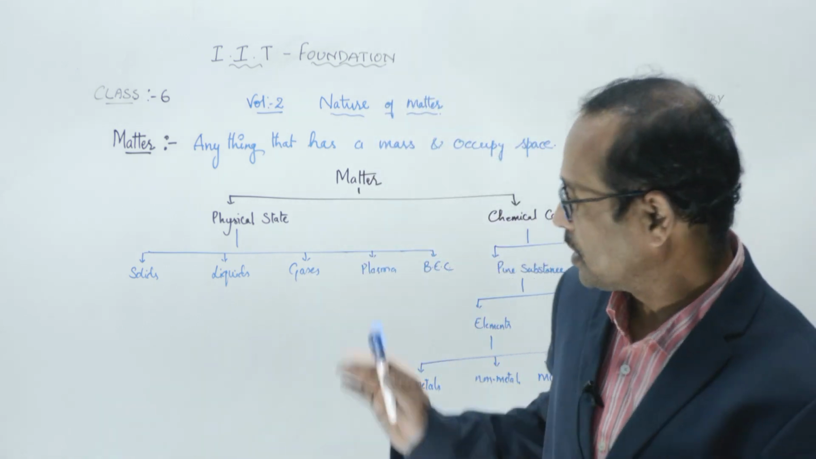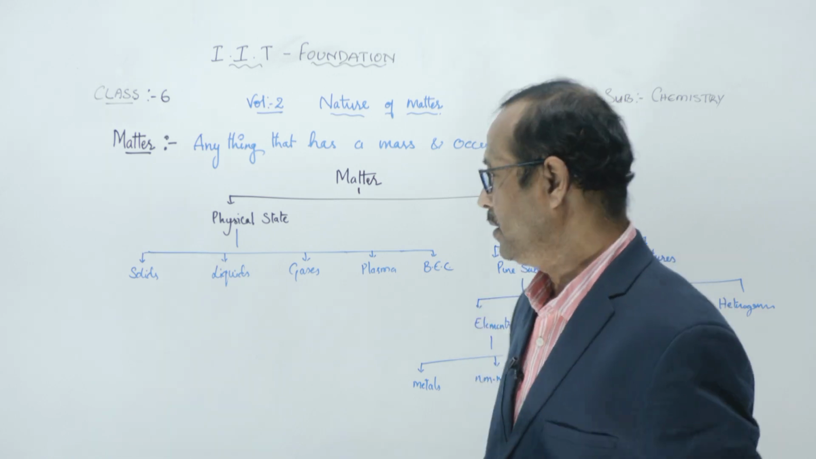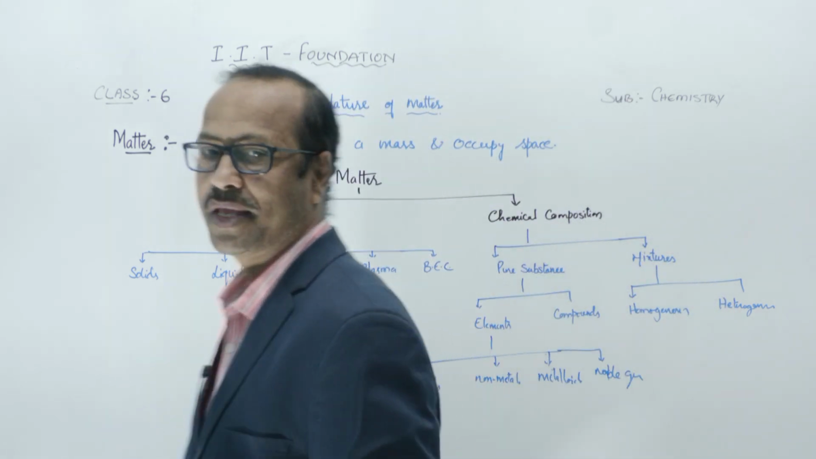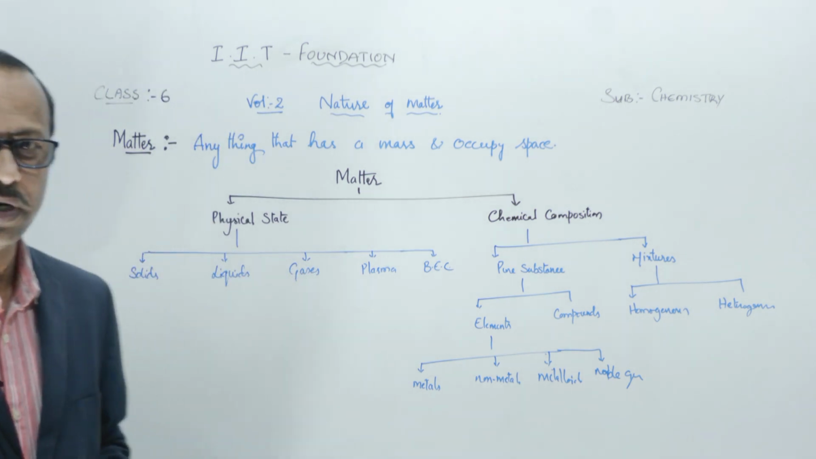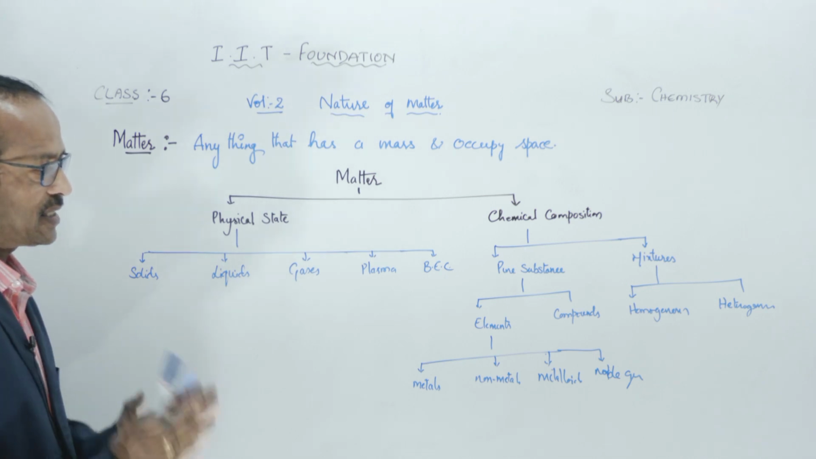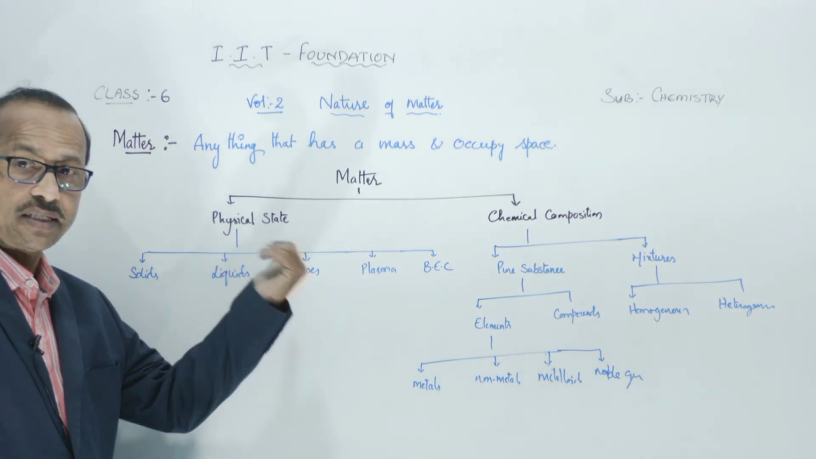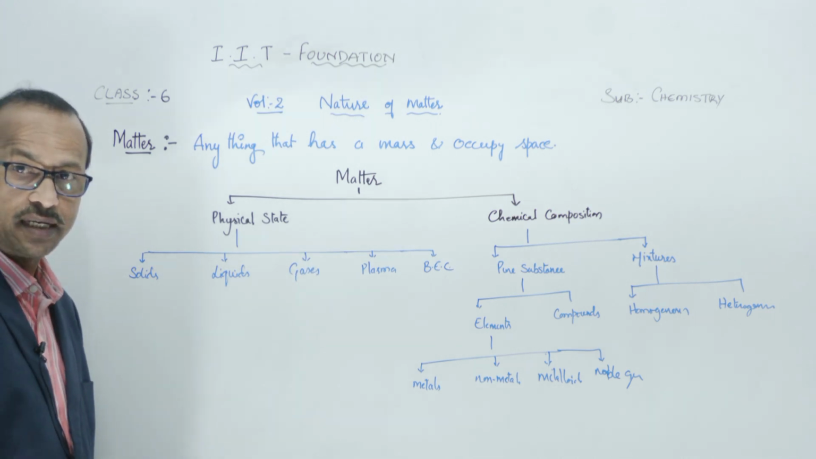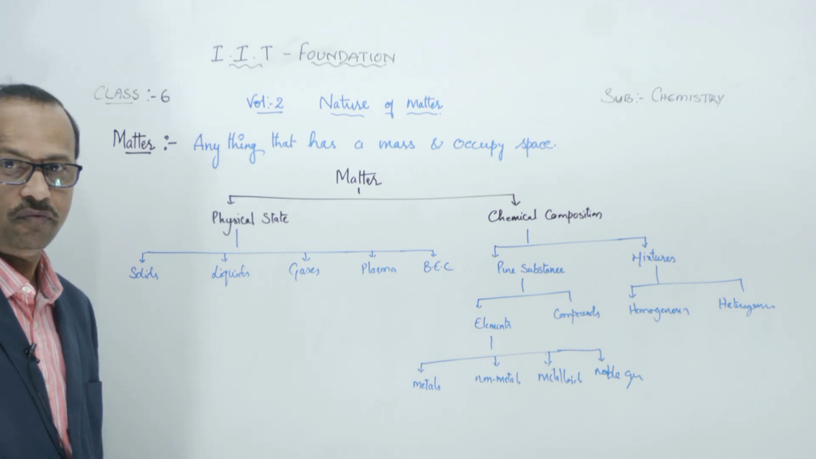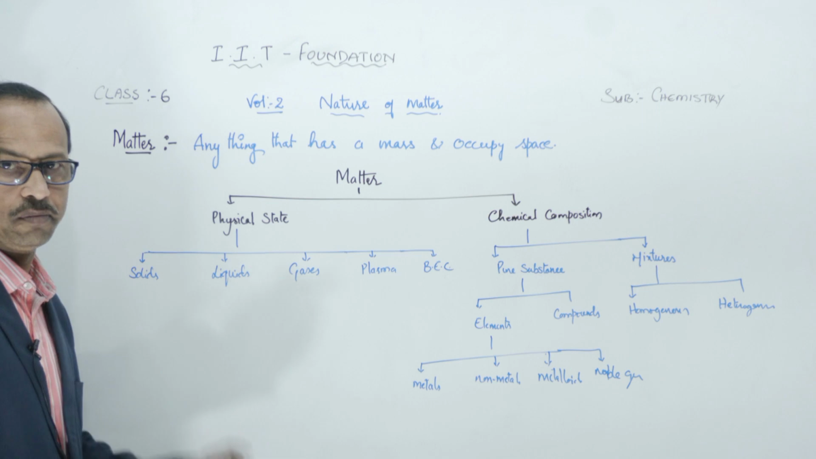In this chapter, in this lesson particularly, what are you going to study? We are going to study only about the physical states, but not about the chemical states. If you want to note this down, note it down. Today, in this class, we are going to discuss only the physical state. About the chemical composition we will discuss later, in the later classes or next year, when you go to the 7th class. Clear? So if you want to note down, note down.